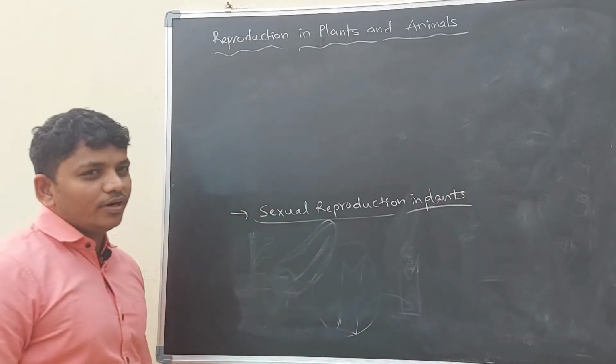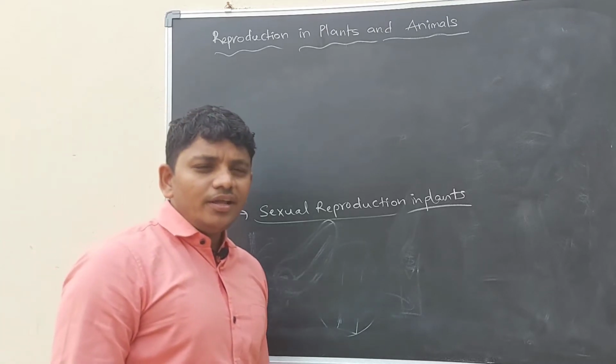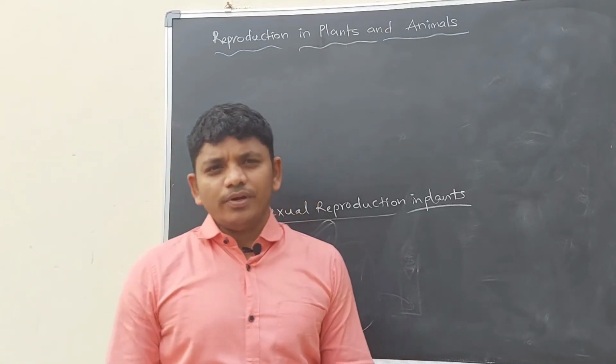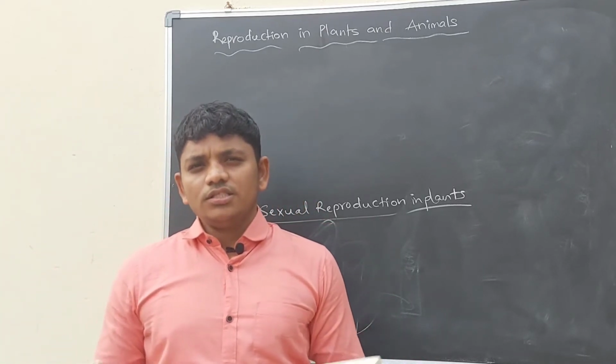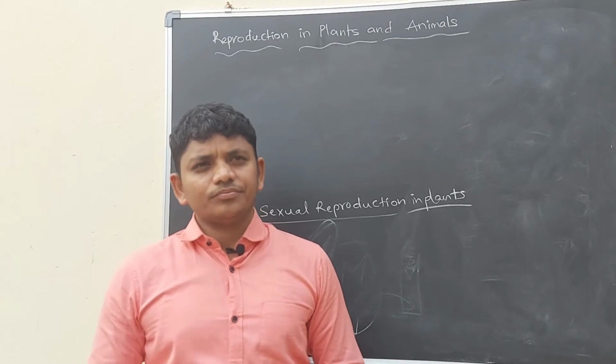Sexual reproduction in plants. The flower is the sexual part of the plant.